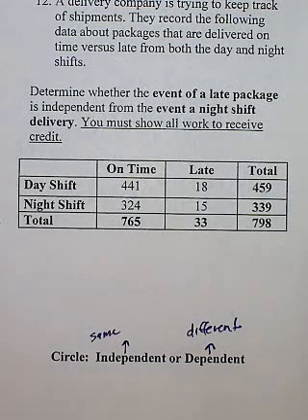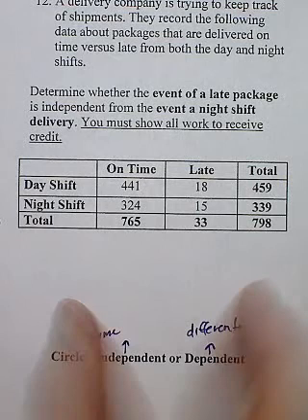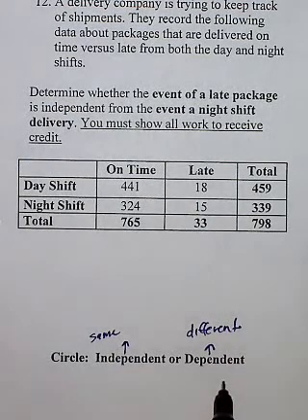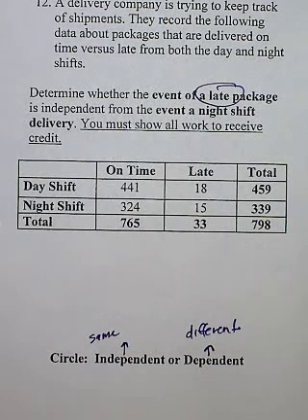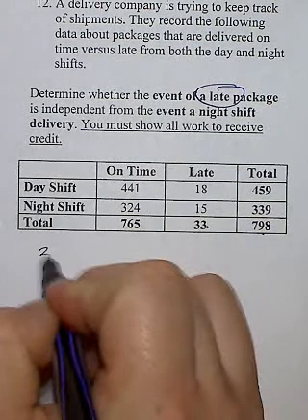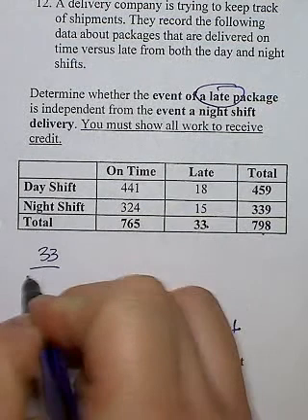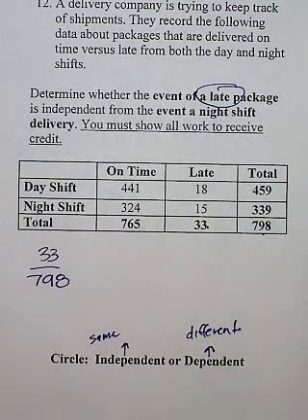If you don't use the right fractions to come up with the percentages I come up with, regardless of what you circle, you're not going to get this right. So we're going to go to the first one and circle the first concept. The concept is late. So look at the total number of late packages. There are 33 out of how many packages late? 33 out of 798. We'll figure out the percentage later. That's the first thing. Now go to the next thing.